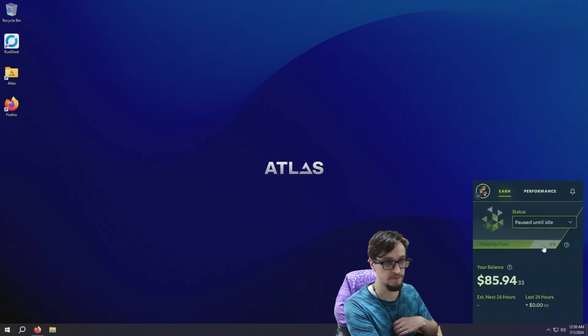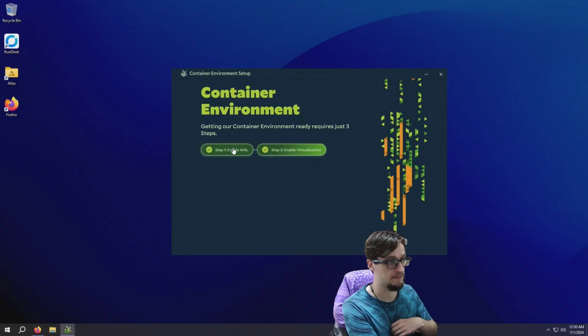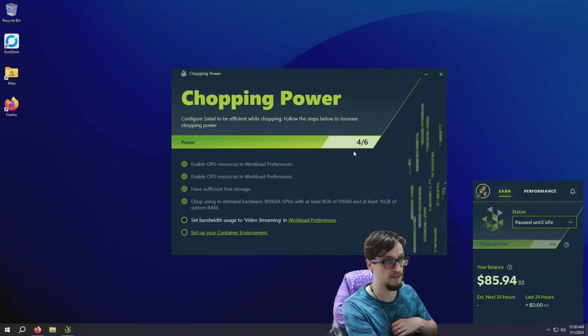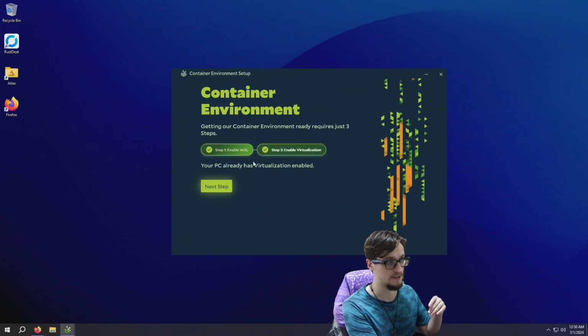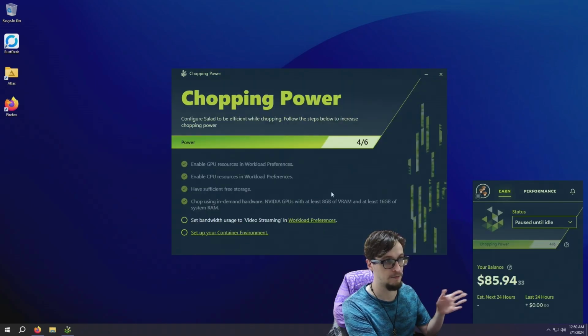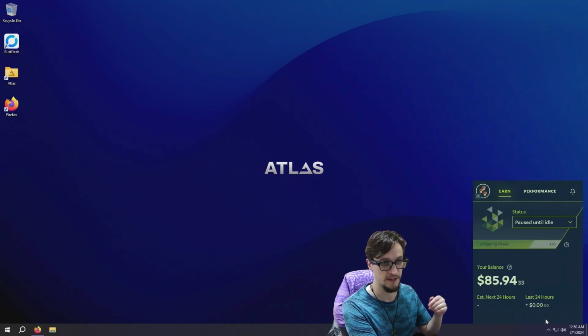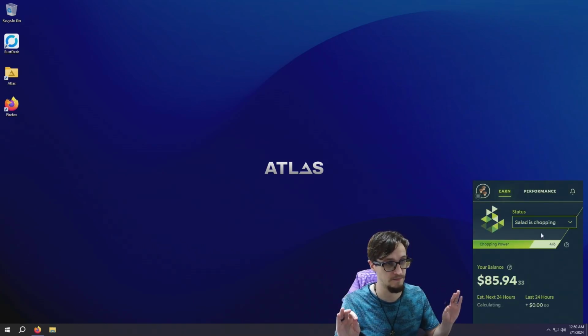Once it's going, let's just set up the container environment. That's the last step. Gotta click here, gotta click there, and this doesn't always change instantly. It will change eventually. So once you've done that once, maybe do it a second time just to be sure, click on the steps and finish. It will update eventually, so don't worry about that. But you're ready to go. Salad is optimized, the OS is optimized, Salad is ready, and you can leave this machine running, make some money.